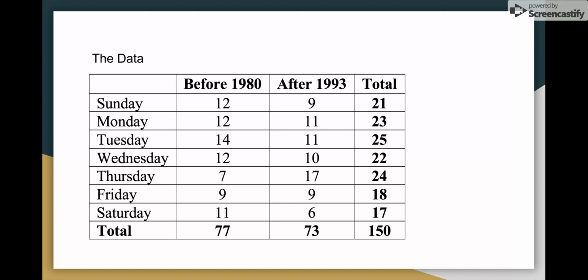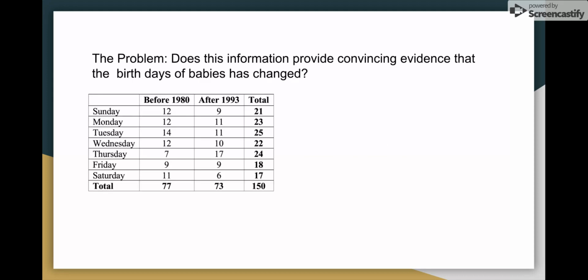on Thursday, 9 on Friday, and 6 on Saturday. Looking at the distributions, we see some differences, but it's really hard to tell when you just look at numerical data how much things stand out. So what we're going to do is start working with the data, and the first thing that we're going to do is look at three things.